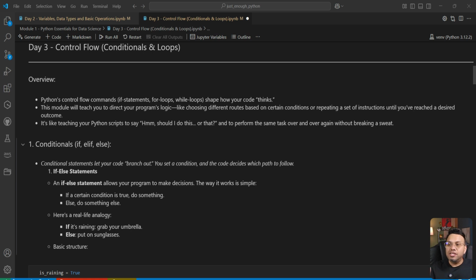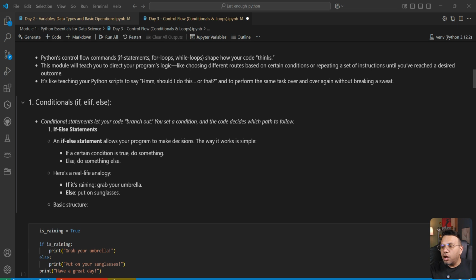Conditional statements let you branch out. You set a condition and the code decides which path to take. Let's look at the if-else statement. An if-else statement allows your program to make decisions. The way it works is very simple. If a certain condition is true, do something, else, do something else.